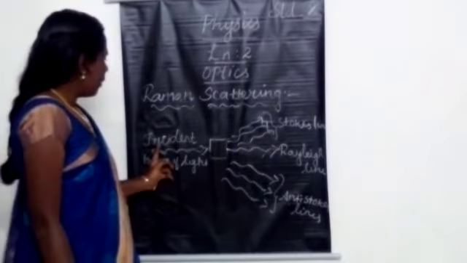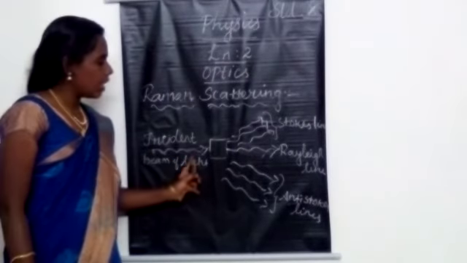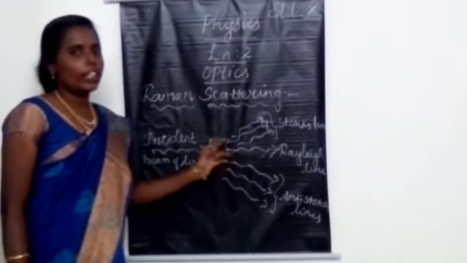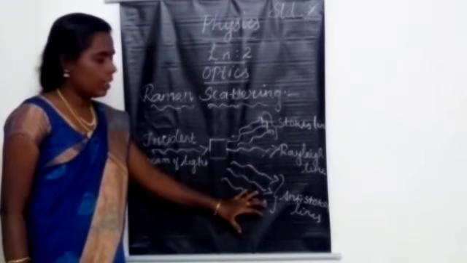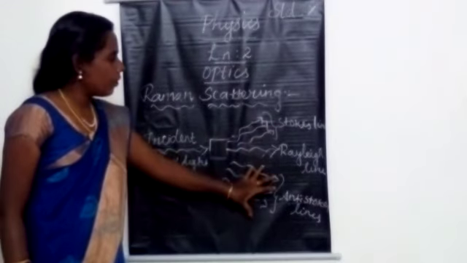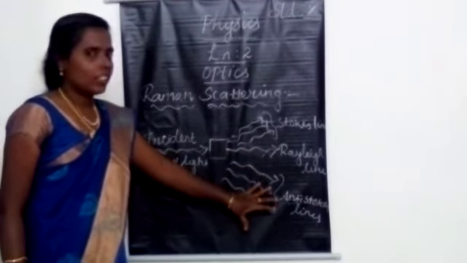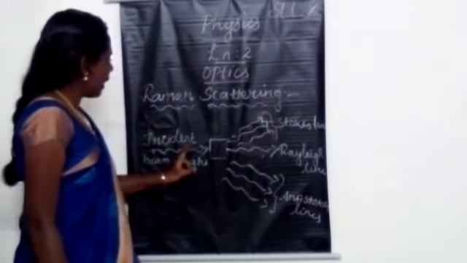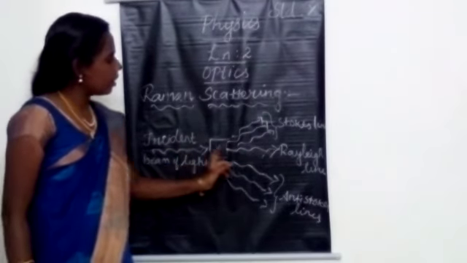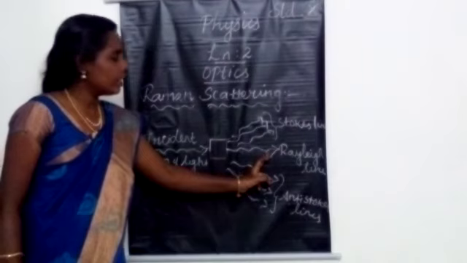Listen here. When a beam of monochromatic light is allowed to pass through a gas or liquid or a transparent solid, we can see the scattered beam of light. In that scattered beam, we can see different lines. Where the frequency is the same as that of the incident light, that is called the Rayleigh line.